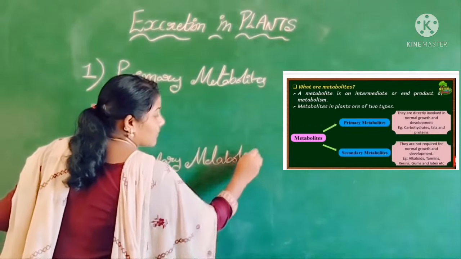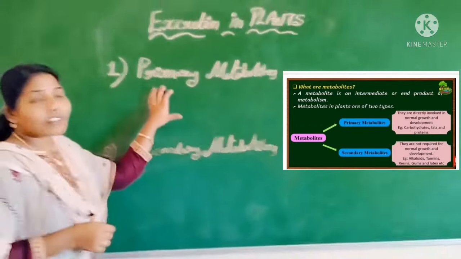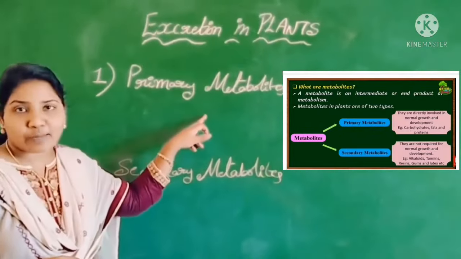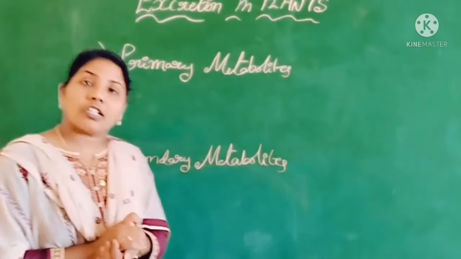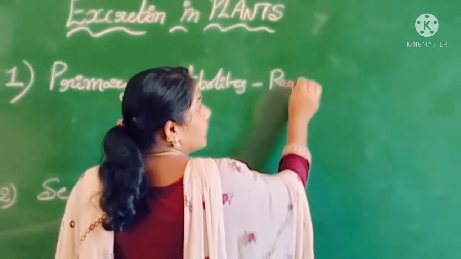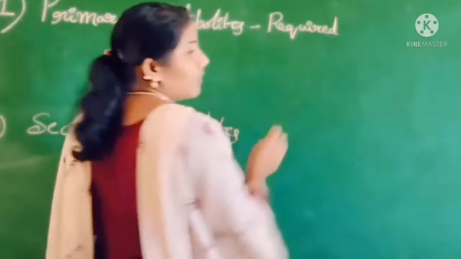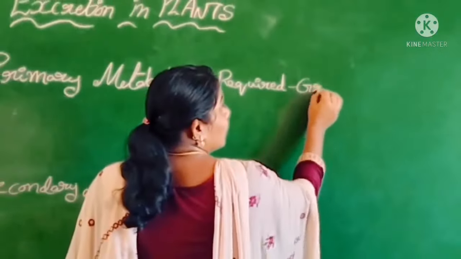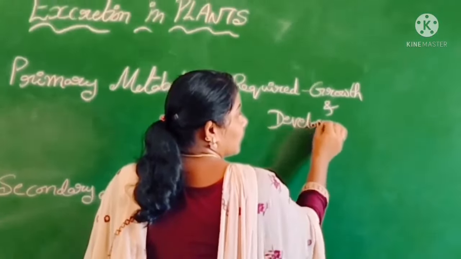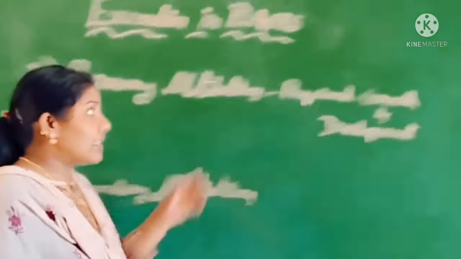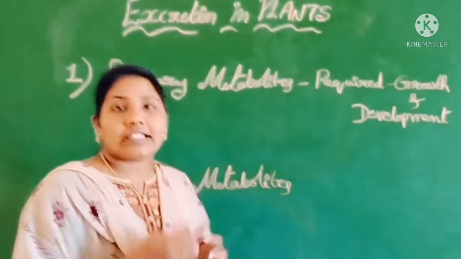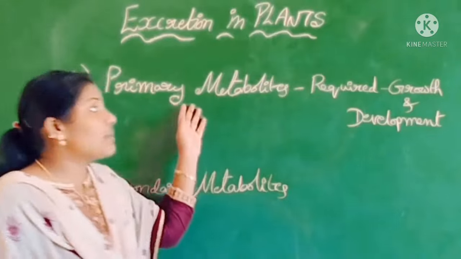The products that are required for growth and development of the plants are called primary metabolites.